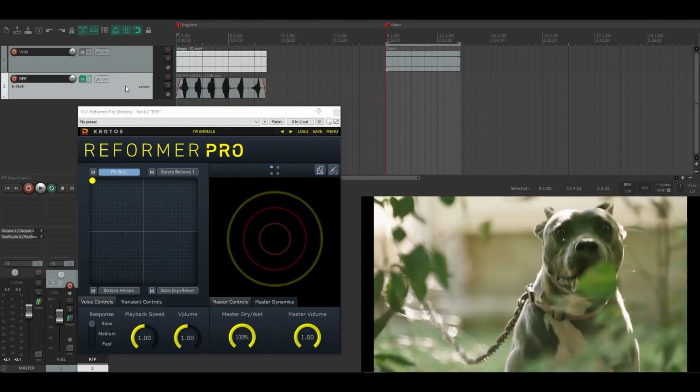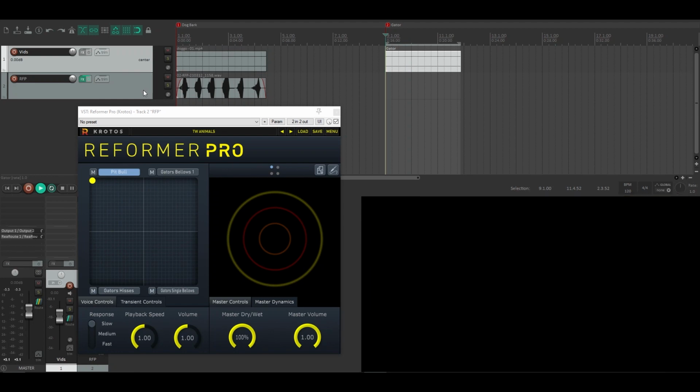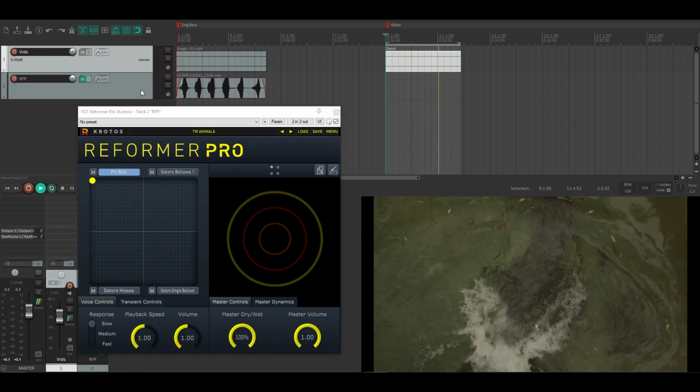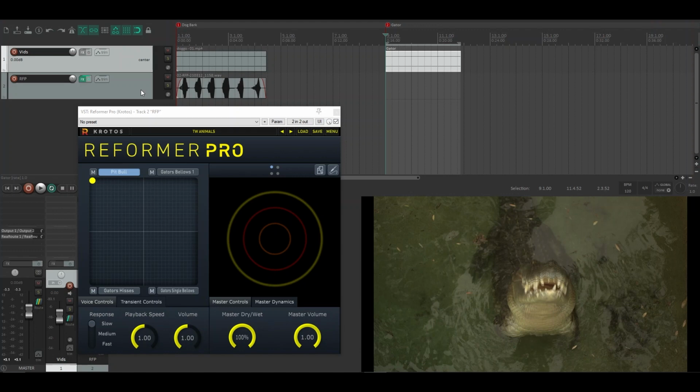And that's how you can do a quick everyday dog example. So let's move on to the alligator example here. And as you can see, it's one long jumping snap growl going on here, and we're not going to do the snap sound, I'm just going to do the growling of the alligator.